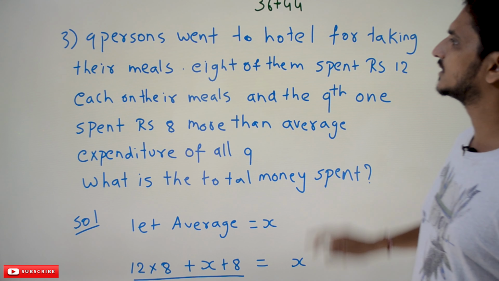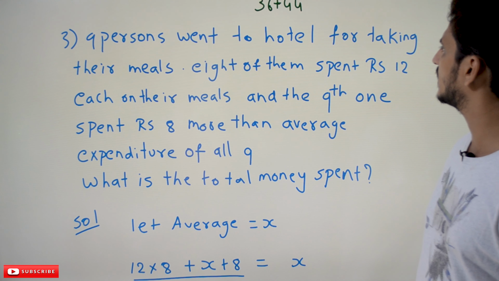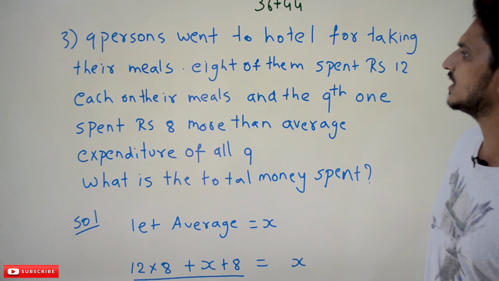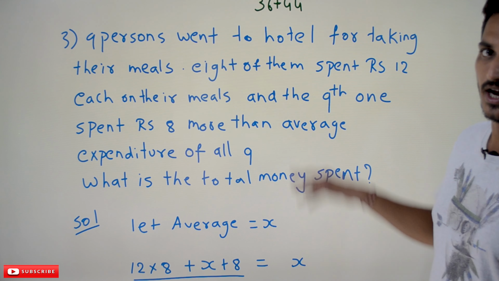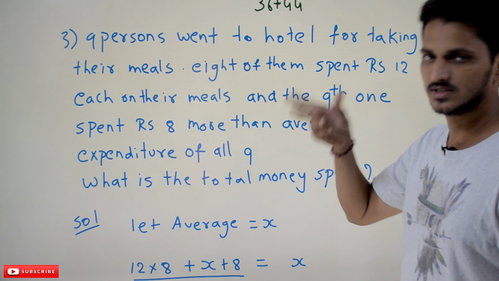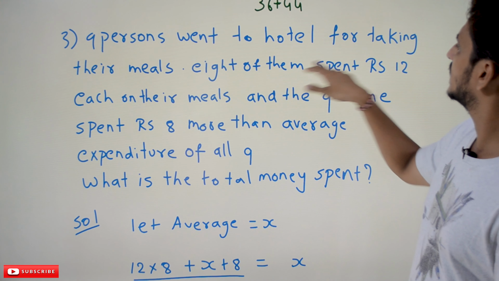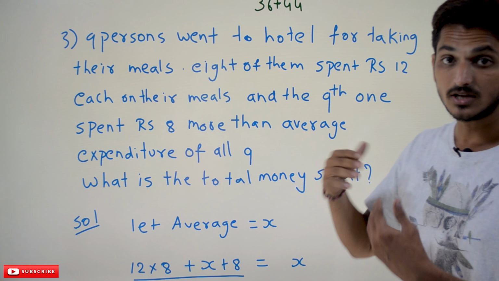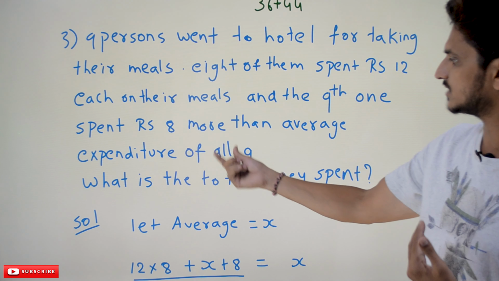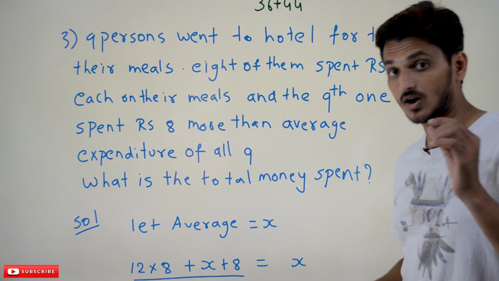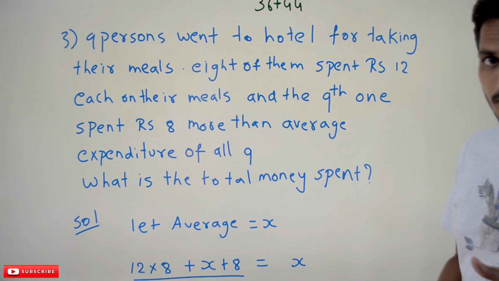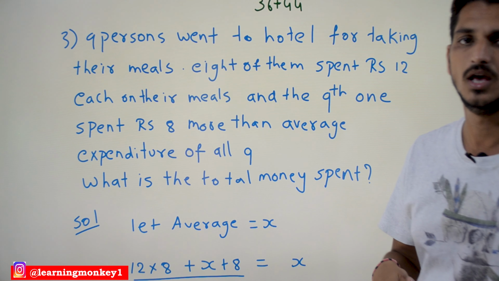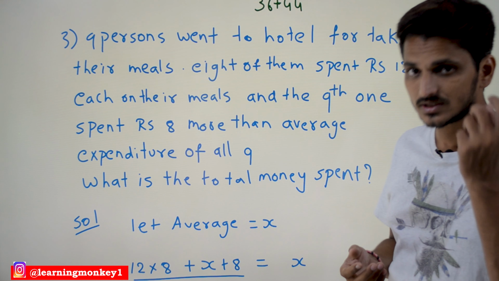Now coming to the third question, 9 persons went to a hotel for taking their meals. So total 9 persons are there. 8 of them spent rupees 12 each on their meals, and the 9th one spent rupees 8 more than the average expenditure of all 9. Here the average expenditure is not given. It was given that the 9th one spent 8 rupees more than the average expenditure. We need to assume that the average value is x.